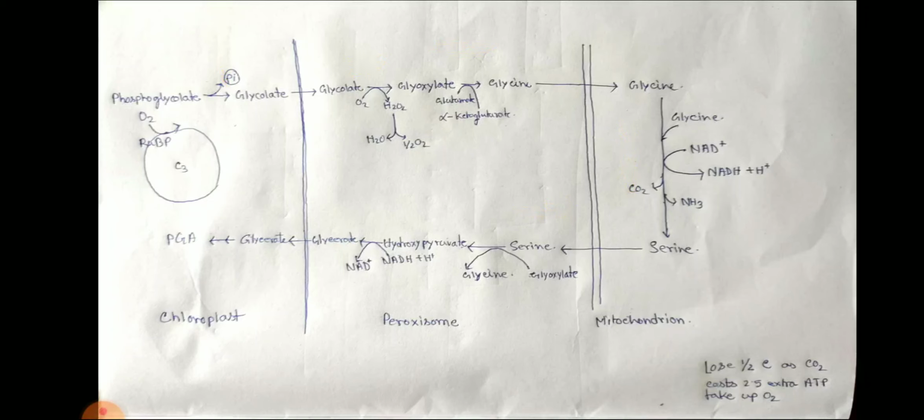With the help of oxygen, Rubisco and RuBP need 7 steps to make PGA, and with the help of carbon dioxide, Rubisco and RuBP need only one step to make PGA. Here you can see this loss of half the carbon as carbon dioxide costs 2.5 extra ATP and takes up oxygen. That means it is energy consuming, and this 7-step process is called photorespiration.